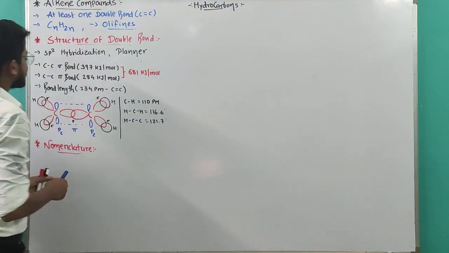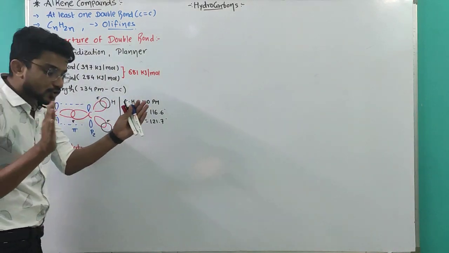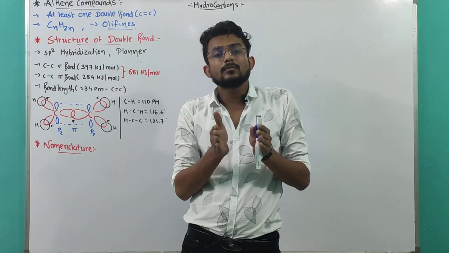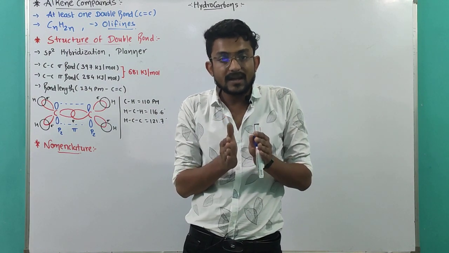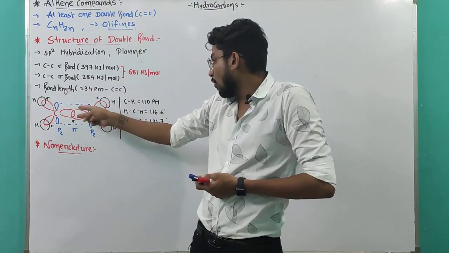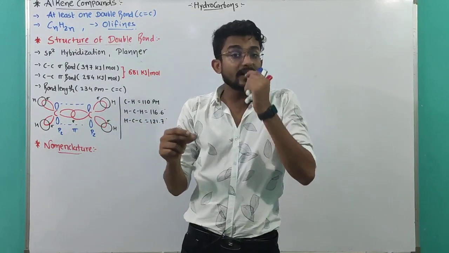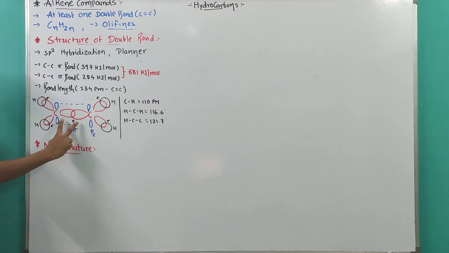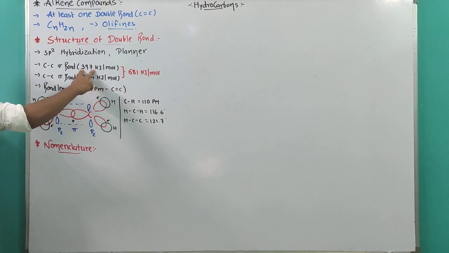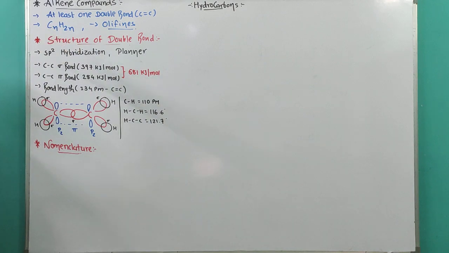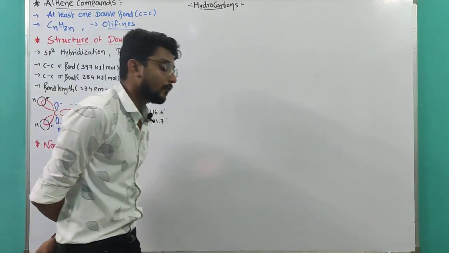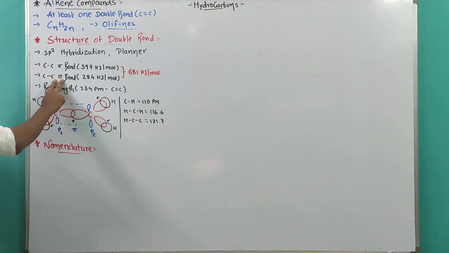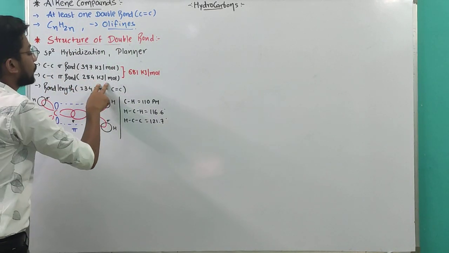Now let's analyze this. Because of the short bond, it will be more energetic. That means if we want to break both the bonds, sigma as well as pi, we will require more energy. You can see that the carbon-carbon sigma bond in the alkene has a bond energy of approximately 400 kilojoule per mole, whereas the carbon-carbon pi bond energy is just 284 kilojoule per mole.